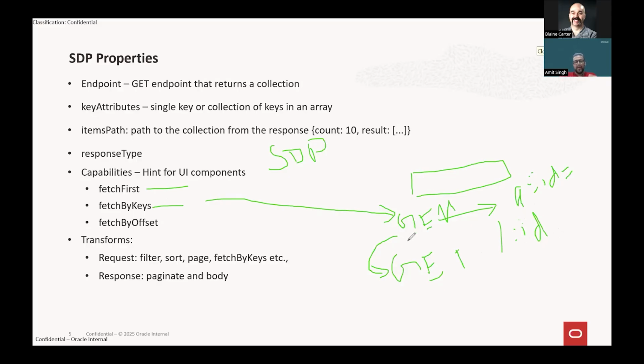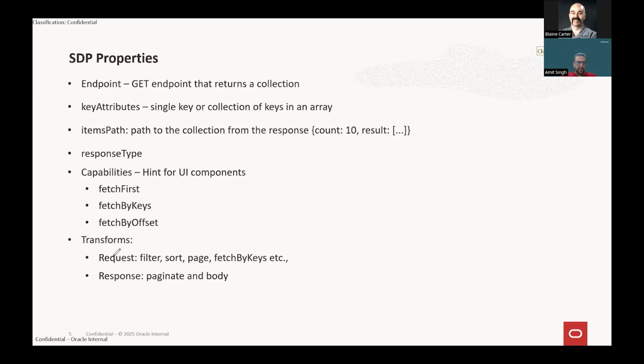Now, since we'll have two endpoints, we have to create a new type of variable called a multi-service data provider. Inside this multi-service data provider, we'll have the reference to these two SDPs. And then this component will smartly decide when to use fetch first and when to use fetch by keys. I've just given some basic understanding of what this multi-service data provider is, but this is the main difference that we have to consider when deciding which one to use.